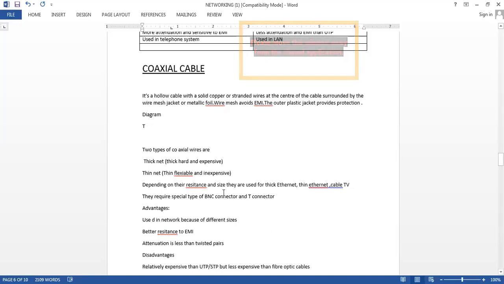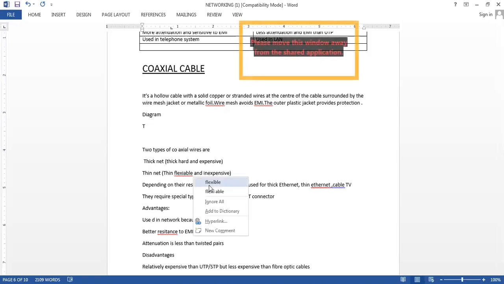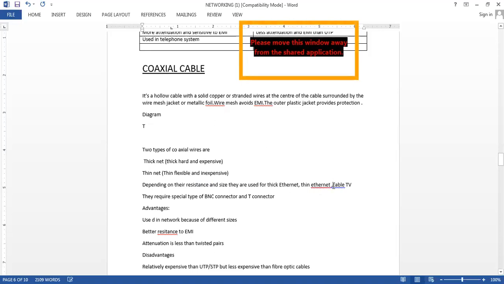One is your thick net, and the second one is your thin net. Depending upon the size and the resistance which they offer, they have different uses. They are used in Ethernet, for cable TV, and so on.